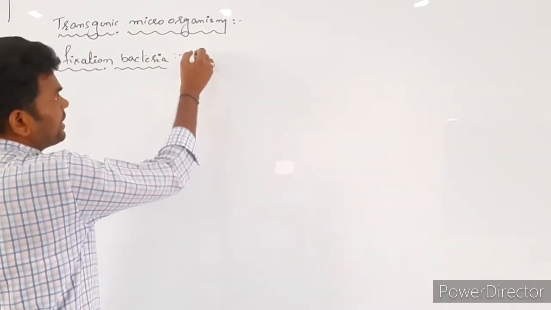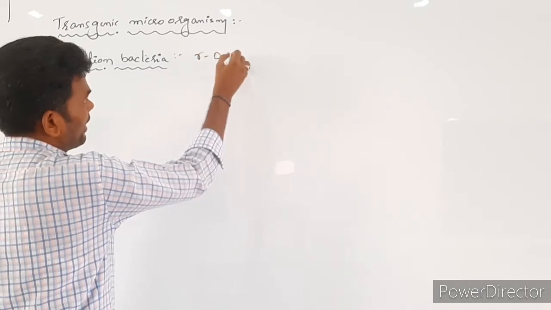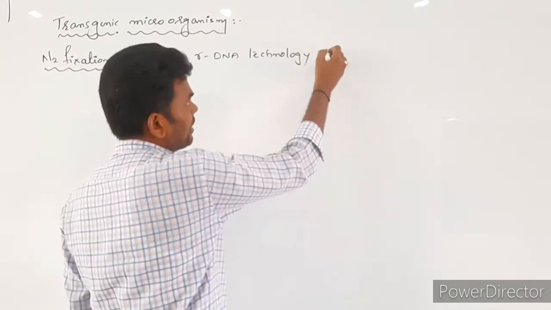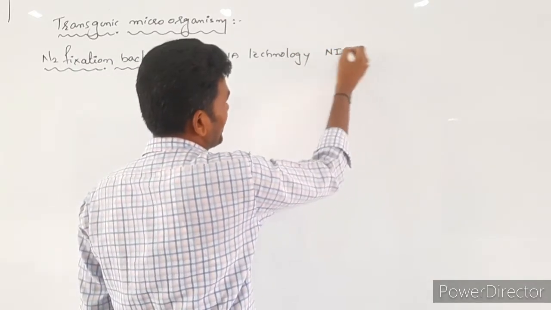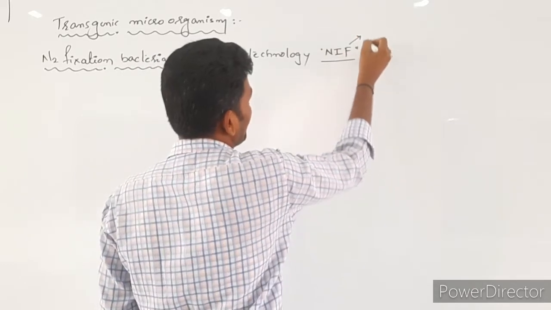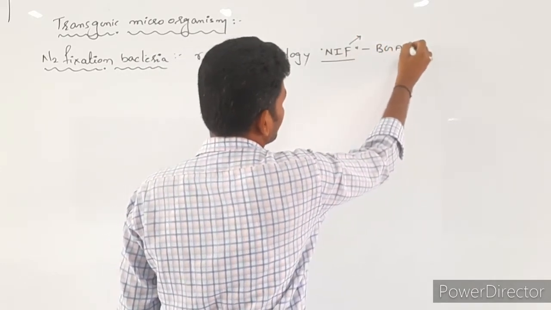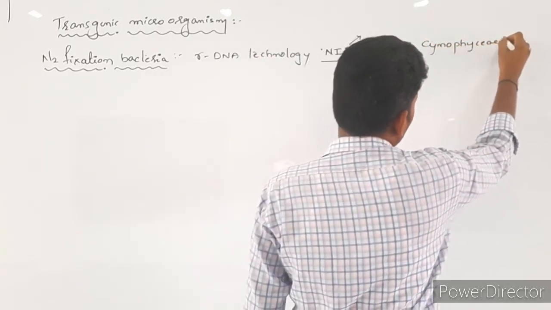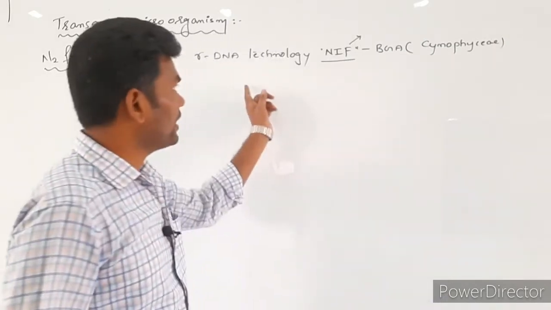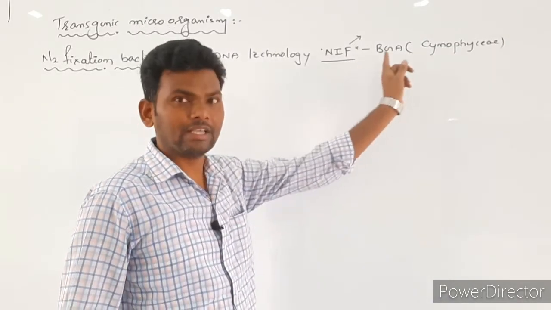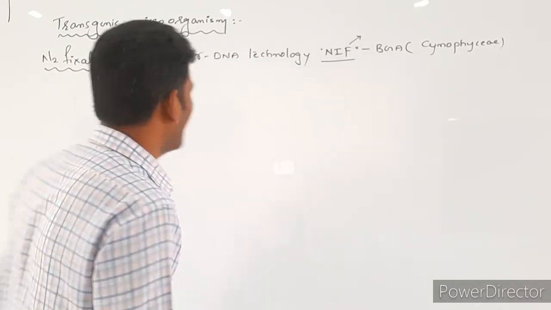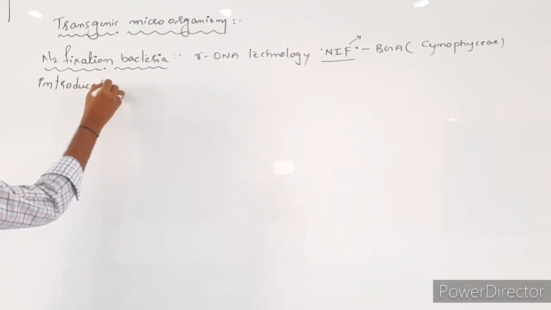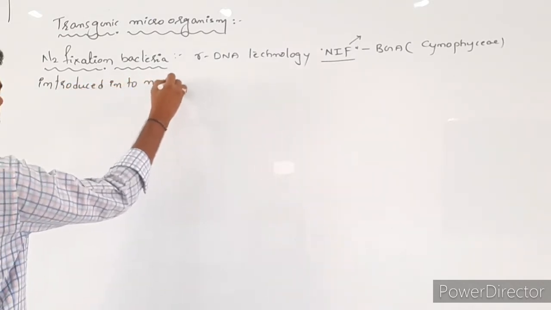Here, by using rDNA technology, NIF genes, nitrogen fixation genes, which are present only in BGA, also called Cyanophyceae members, are isolated from cyanobacteria and introduced into normal bacteria.